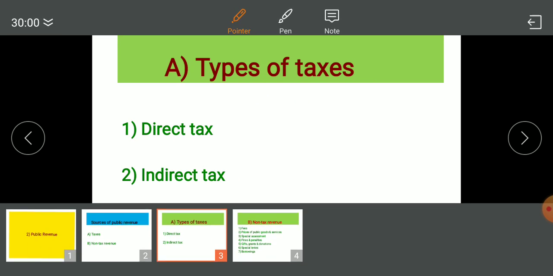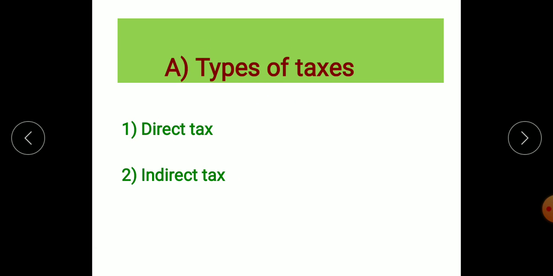So direct tax means what is it? The tax which is directly collected from the individual person. For example, income tax, wealth tax. These are the examples of the direct tax. And the burden of the direct tax is carried by the individual person himself.